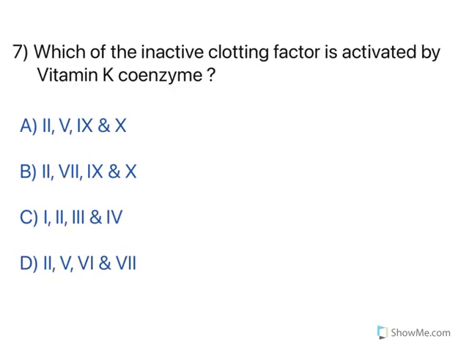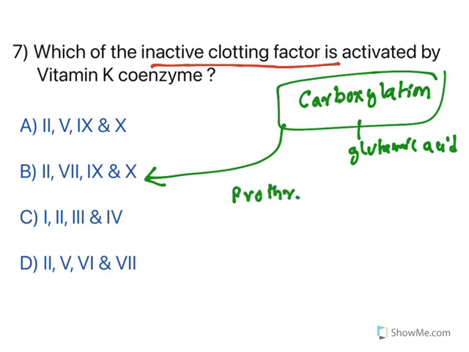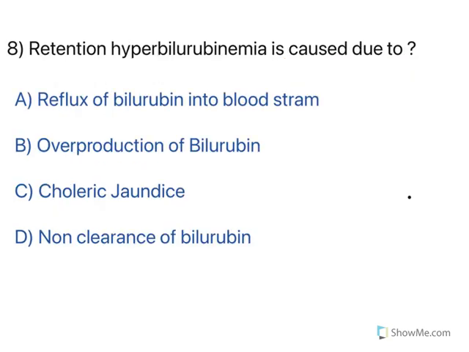Next one. Which of the following inactive clotting factors is activated by vitamin K coenzyme? Look at them. Vitamin K causes carboxylation of some of the factors. This carboxylation occurs on glutamic acid, and this is what activates those factors. The factors are 2, 7, 9, 10. Factor 2 is prothrombin, factor 7 is proconvertin, factor 9 is thromboplastin, and factor 10 is Stewart factor. So these are all the factors. So option B is the right answer. Moving to the next one.